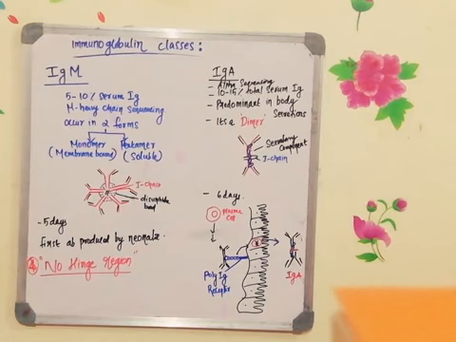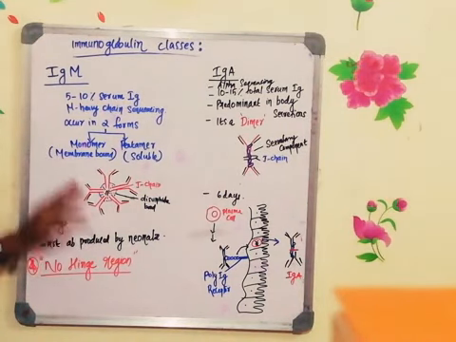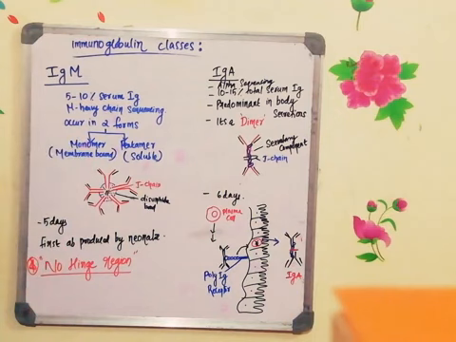The total concentration of this particular immunoglobulin M is 5 to 10% of the total serum immunoglobulin. So however much immunoglobulin is there, out of that 5 to 10% will be immunoglobulin M. And this particular immunoglobulin will not be present that much in the body secretions because of the heavy molecular weight. It has a very huge molecular weight. That is why it will not be seen in the body secretions. Why? I'll tell you why.